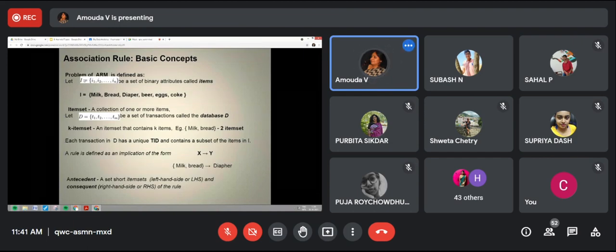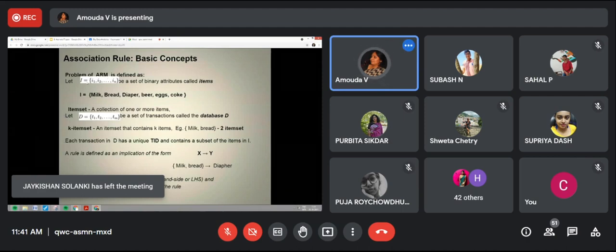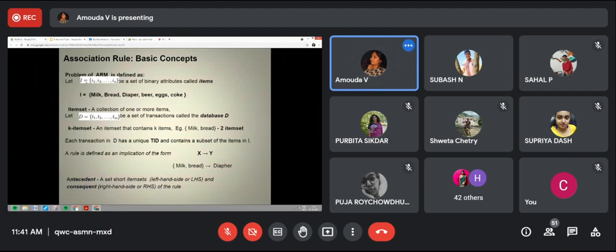Okay, fine. Let us go to an example. ARM is nothing but association rule mining. To define that, we are going to see how. See, there are items, items in the sense different things in a shop.